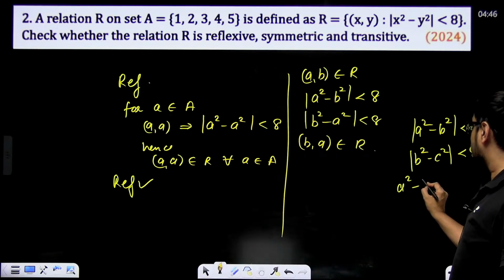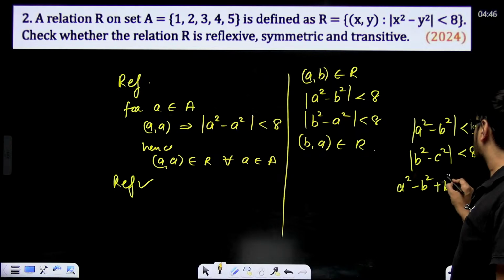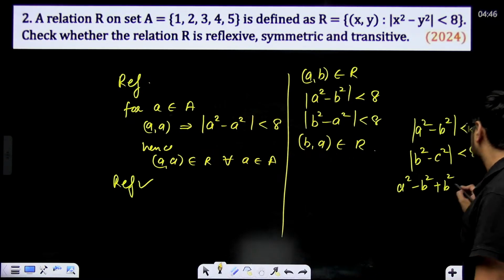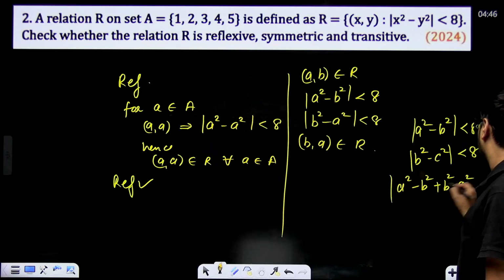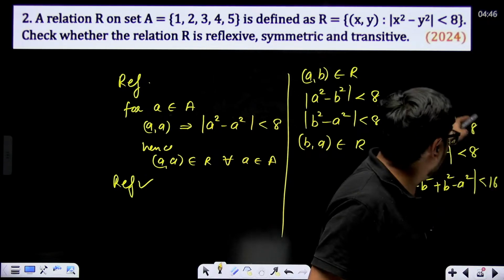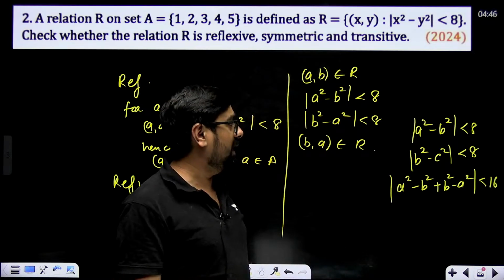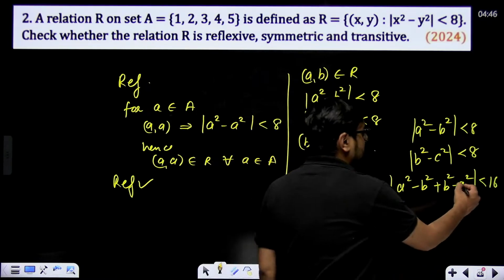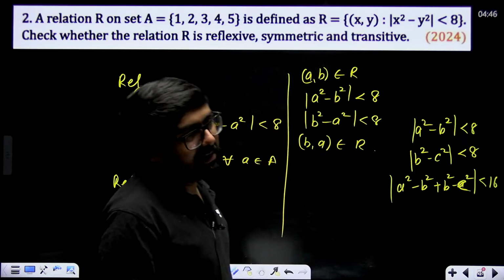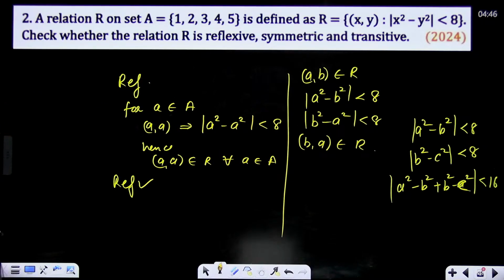So a square minus b square plus b square minus c square, mod of it will be less than 16. In inequality we'll have to do like this. So that means it will not come out as your transitive relation.